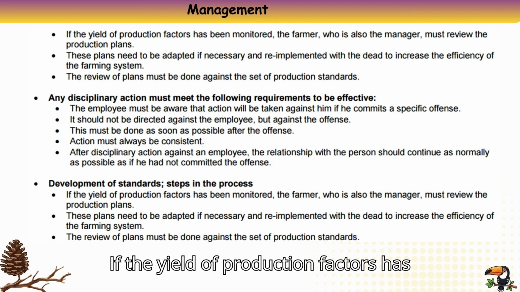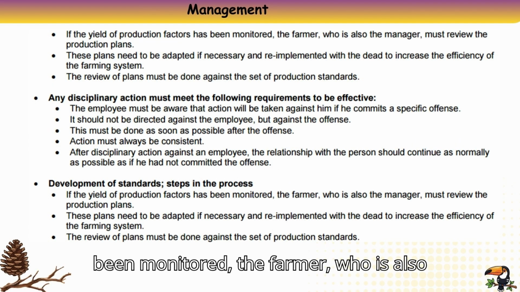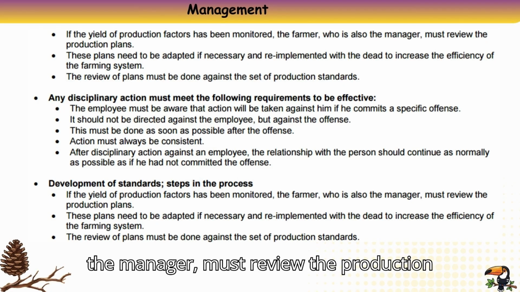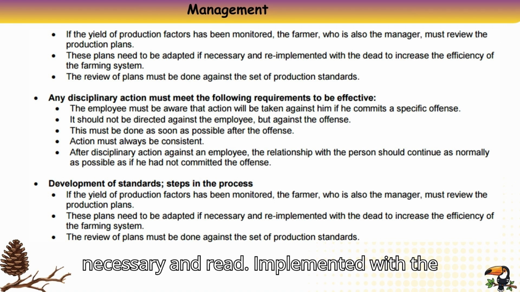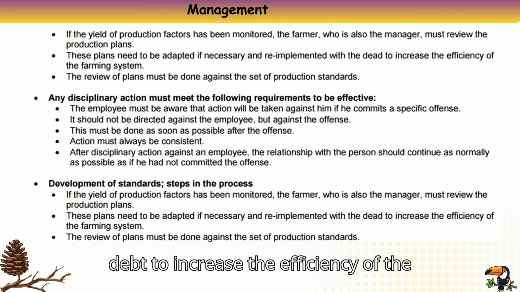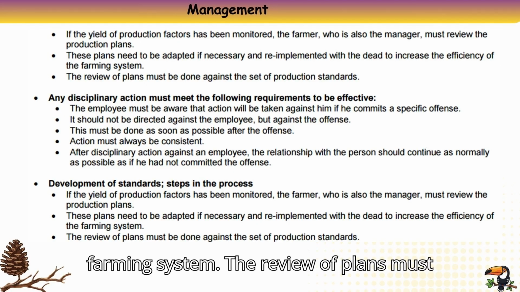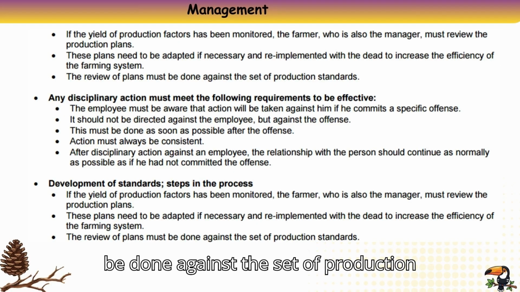If the yield of production factors has been monitored, the farmer, who is also the manager, must review the production plans. These plans need to be adapted if necessary and re-implemented to increase the efficiency of the farming system. The review of plans must be done against the set of production standards.